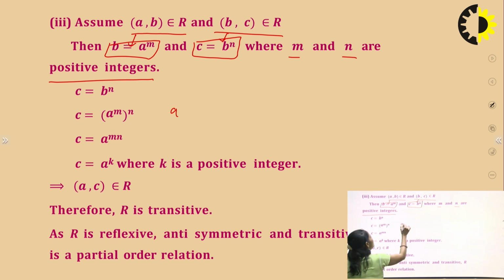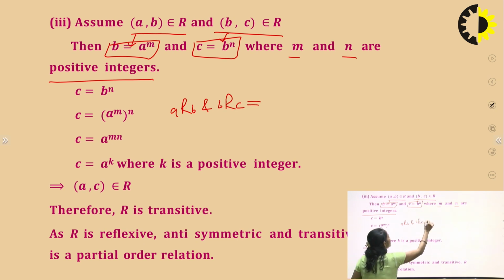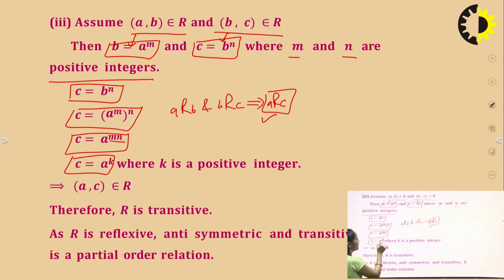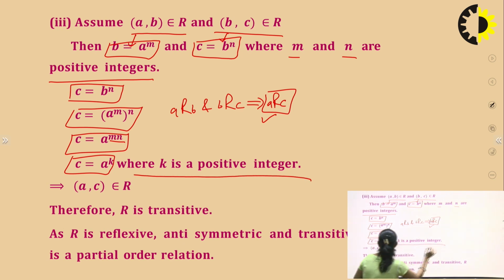So as we have, transitivity is: a is related to b and b is related to c, this implies that a is related to c. So we have to prove this. Here c is equal to b to the power of n, so we can also write c is equal to a to the power of mn. So c is equal to a to the power of k, where k is equal to m into n, and k is also a positive integer.